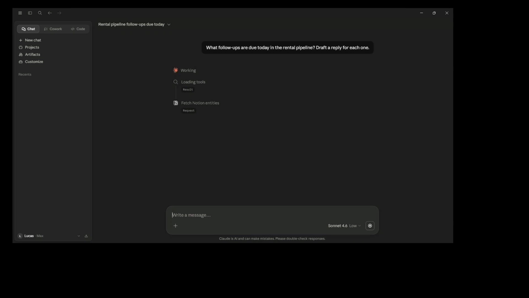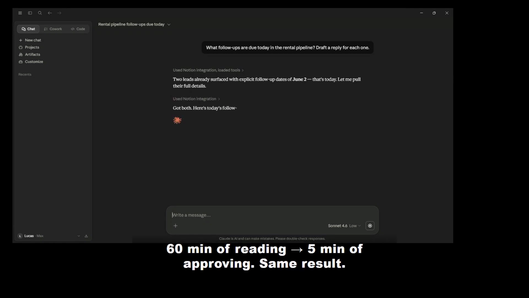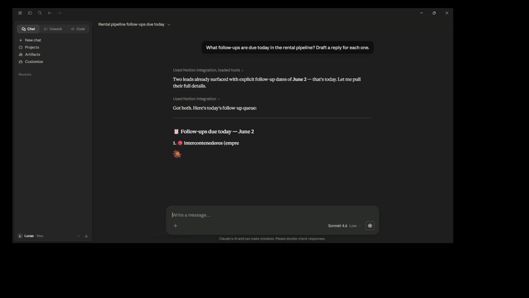Claude reads the Notion CRM directly, finds 3 leads with a follow up date of today, reads the last message for each, writes 3 personalized drafts. I review, I approve. Done. 60 minutes of reading and typing became 5 minutes of reviewing and approving. The mistake people make: they think MCPs are for complex automations. This one is just read the database, tell me what needs attention. That's it. You can set this up in 10 minutes.